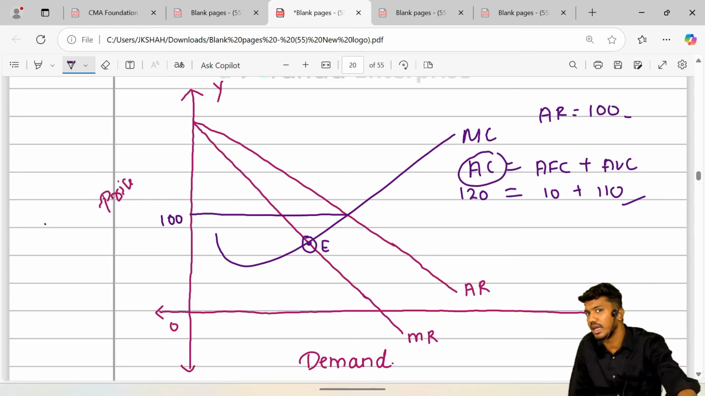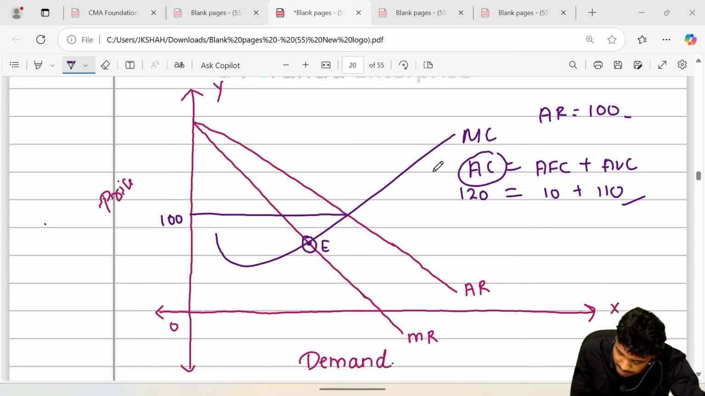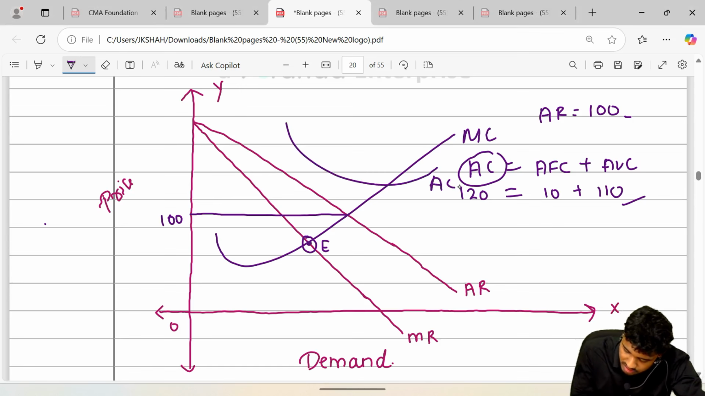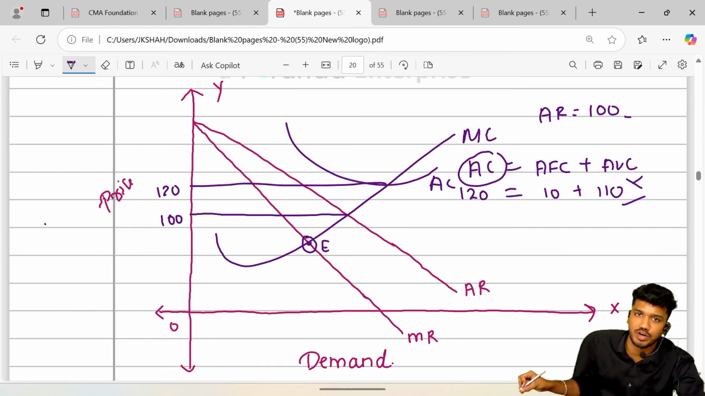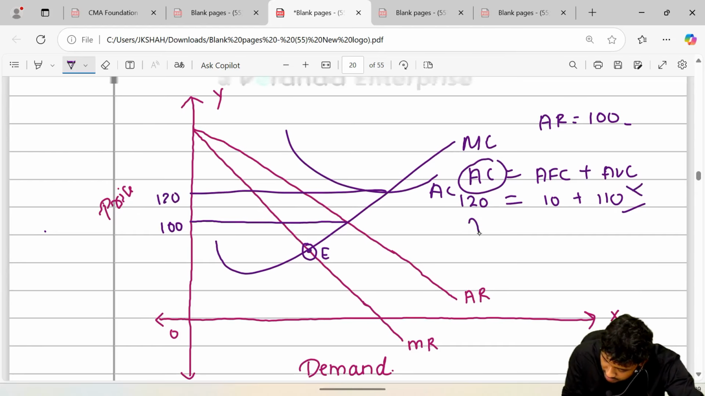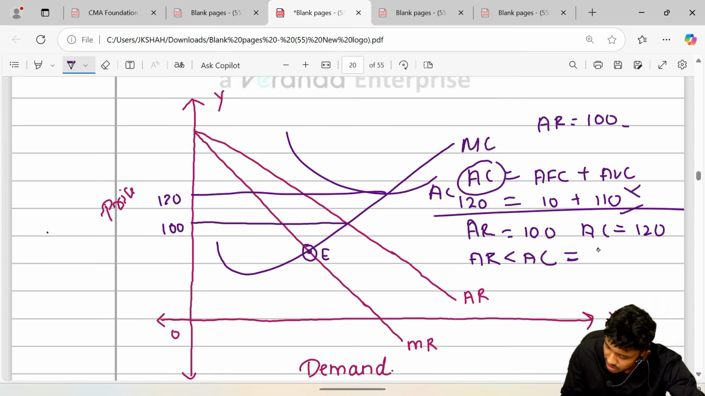110 तो नहीं आ रहा, 100 आ रहा है, मतलब वेरिएबल कॉस्ट इज नॉट गेटिंग रिकवर्ड, एंड इफ वेरिएबल कॉस्ट इज नॉट गेटिंग रिकवर्ड, इन दैट केस देखो यहाँ पे अपना एवरेज कॉस्ट था 120, and if your variable cost is not getting recovered, in that case shutdown point loss. What does that mean? Your average revenue is how much? 100. Average cost is how much? That is 120. So your average revenue is less than average cost, so it is our loss.